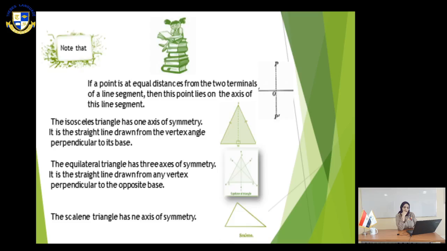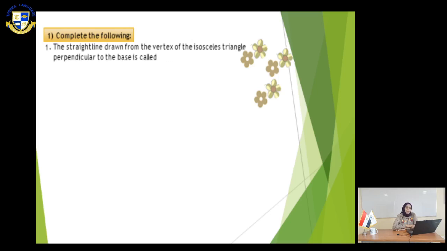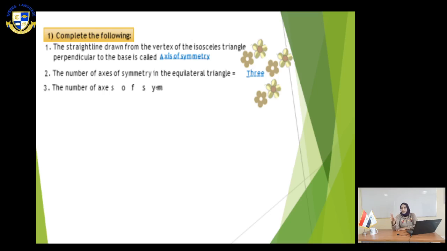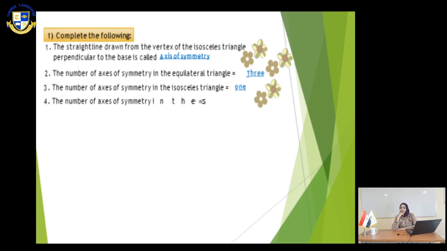Let's move to slide number 5. Complete the following. The straight line drawn from the vertex angle of an isosceles triangle perpendicular to the base is called the axis of symmetry, as we said before. Number 2, the number of axes of symmetry in the equilateral triangle is 3. The number of axes of symmetry of an isosceles triangle is 1. The number of axes of symmetry of a scalene triangle is 0, because we don't have any axis of symmetry in the scalene triangle.